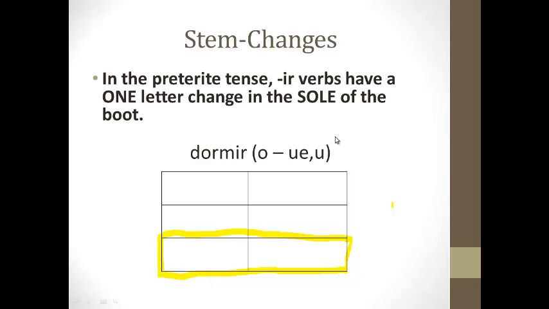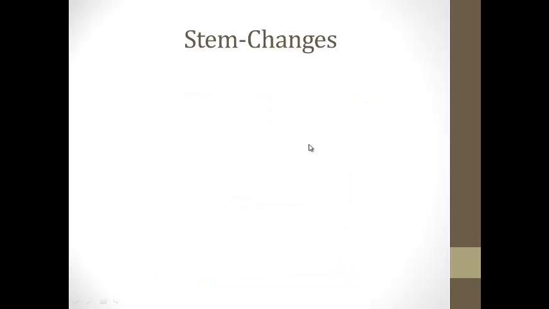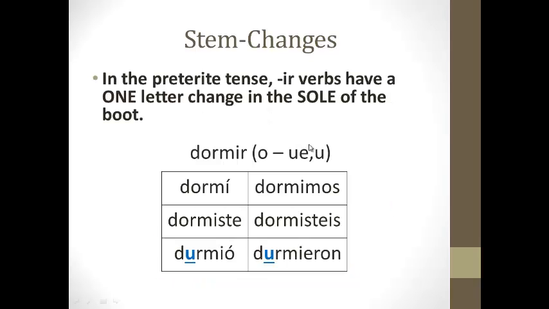All right, let's take a look at how dormir is conjugated in the preterite. It's an IR verb, so it will have ER, IR endings. Remember, ER, IR forms are iste, yo, imos, hieron. Okay, dormir's entire conjugation: dormí, dormiste, durmió, durmimos, durmieron.